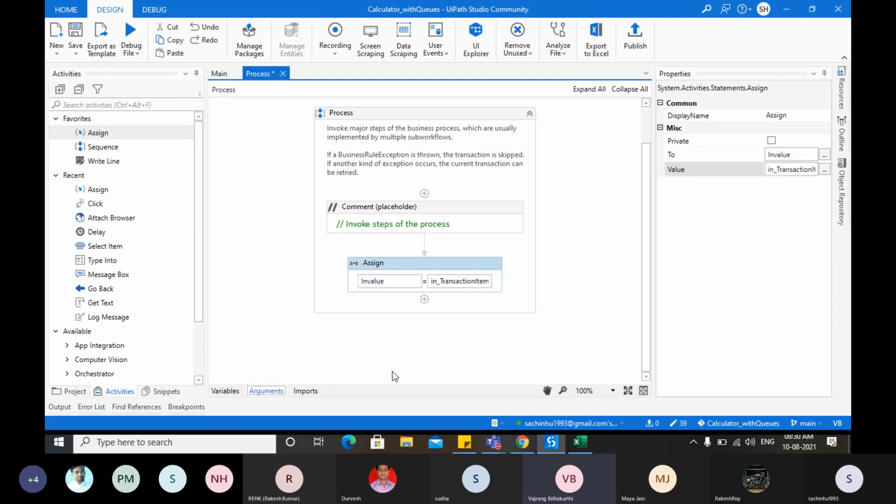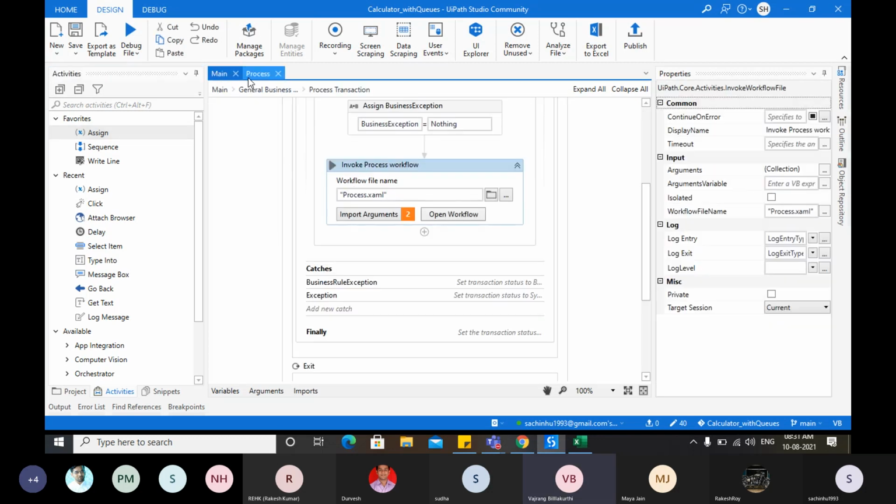What is the next step? Others, please pitch in if you know. Go to the success state and the set transaction state. Okay, so Sachin, go to set transaction state.